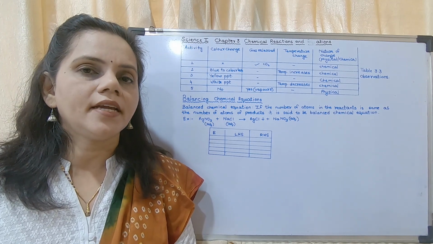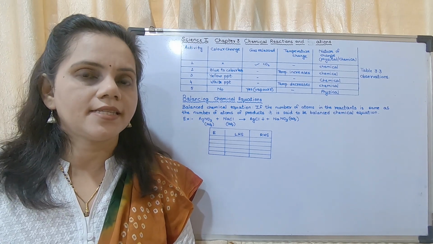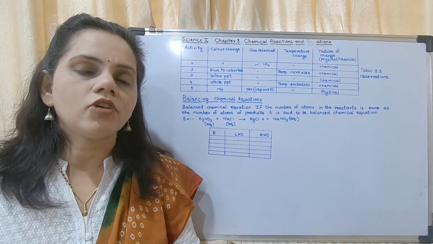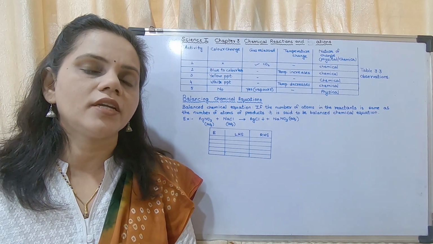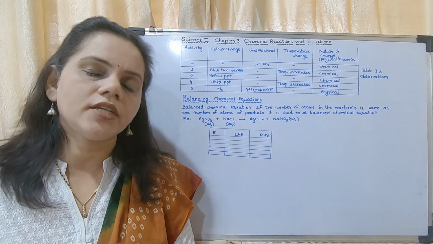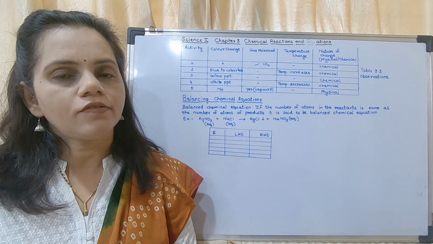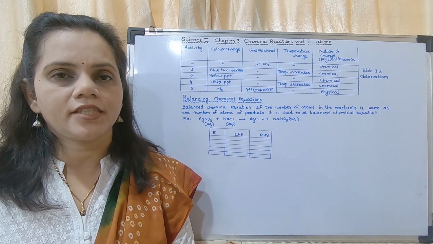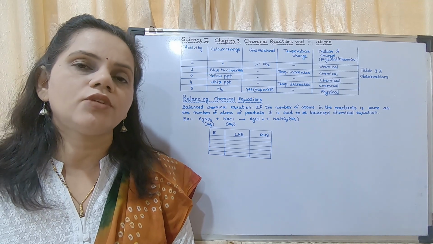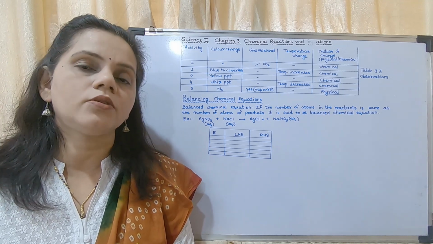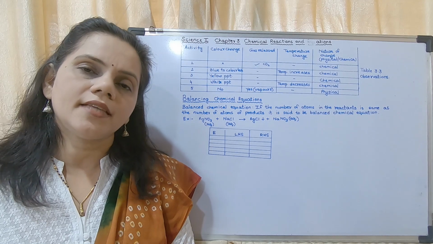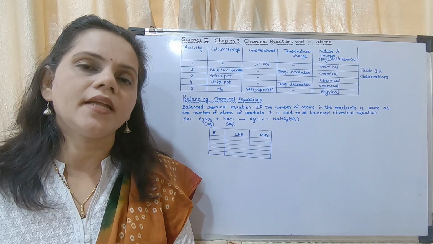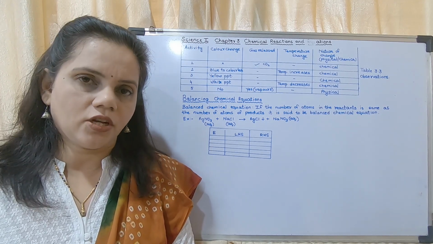In the activity on page number 33, we discussed the conical flasks. The weight of the conical flask before reaction is the same as after reaction. That means whatever total mass was there before the reaction, the same total mass will be there after the reaction also.